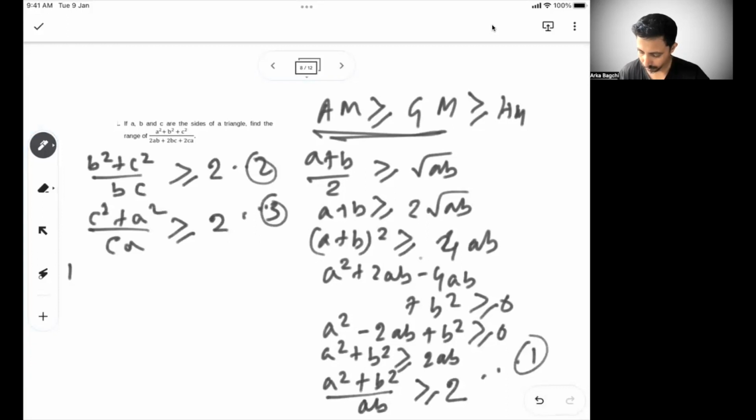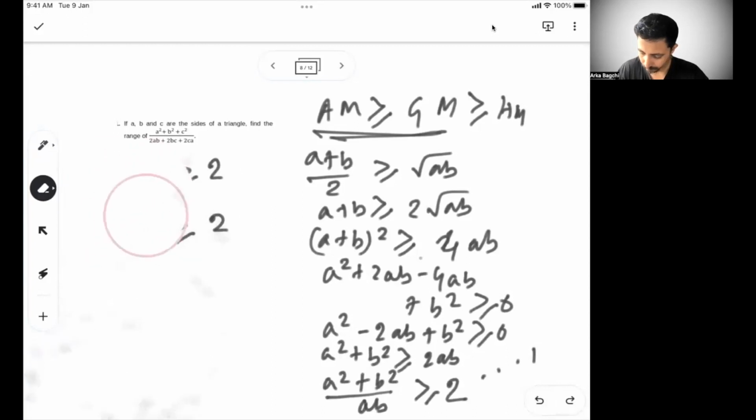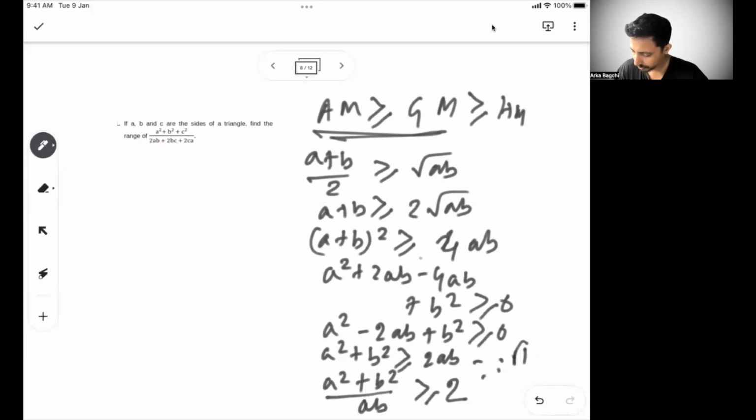Actually, instead of doing this, what we can do here is keep it here. So a square plus b square greater than or equal to 2ab. This is equation 1. So just let me write this. So this is my equation 1.